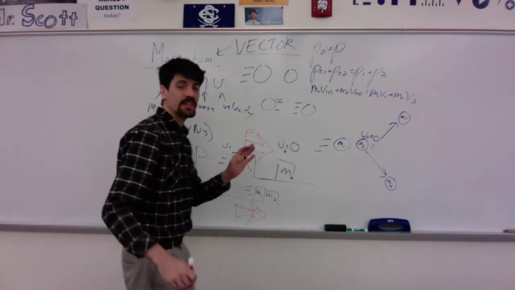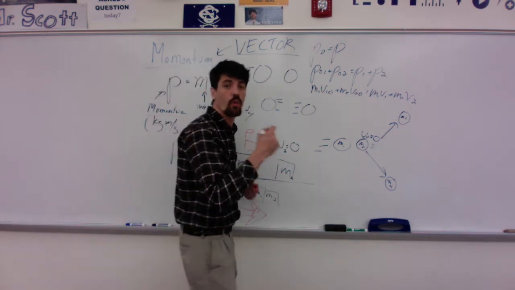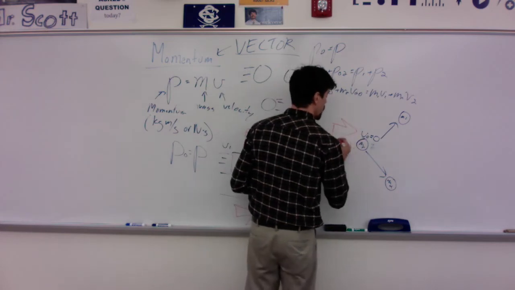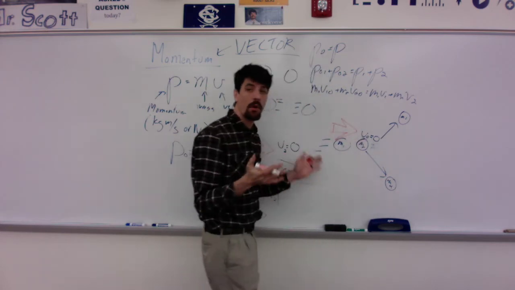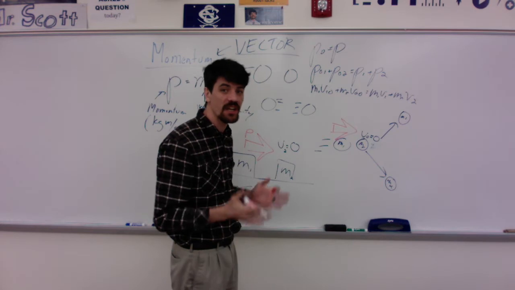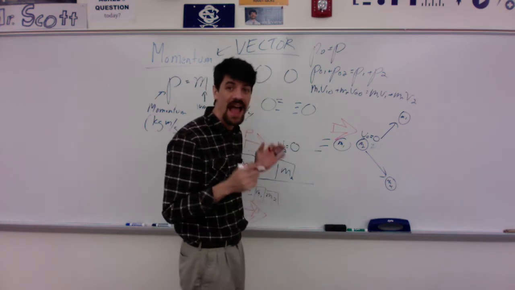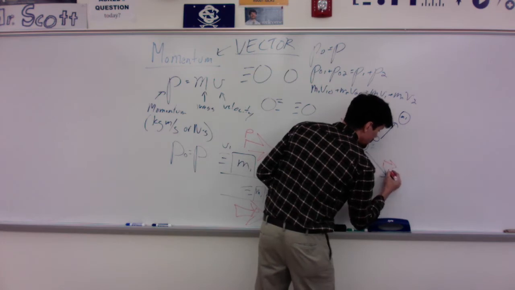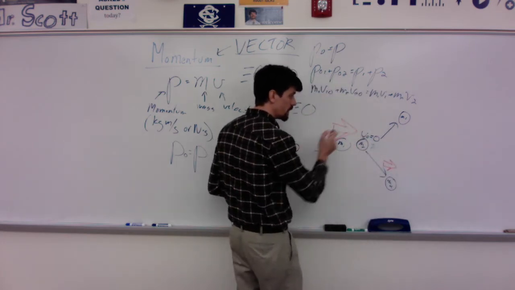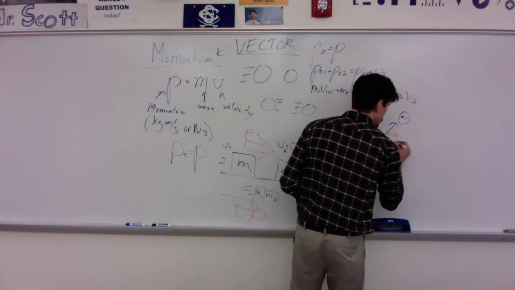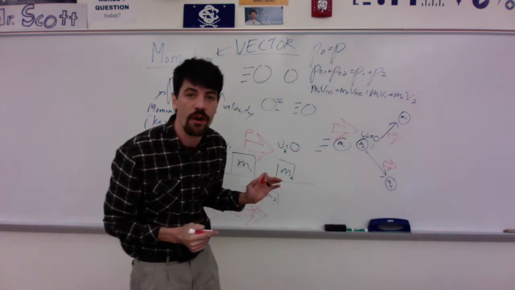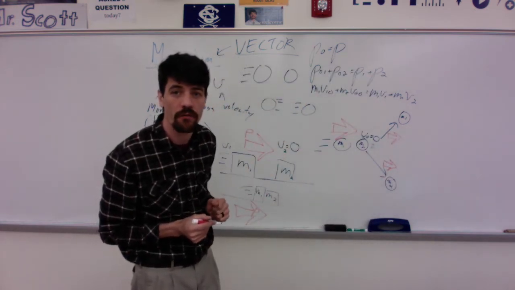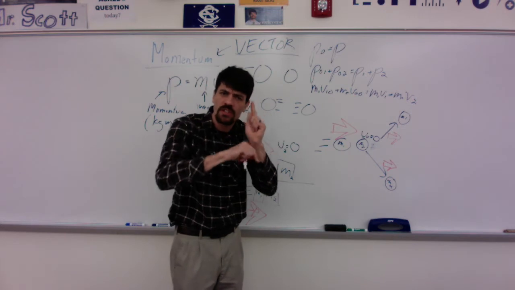How can we have it that momentum is conserved? Well, at the beginning, we have some momentum this way. Post collision, it's still the same amount of momentum. How is that? Because this one is going to have a little bit this way, and that one is going to have a little bit this way. Notice how those two vector arrows equal what we have starting off. But notice there's motion this way.